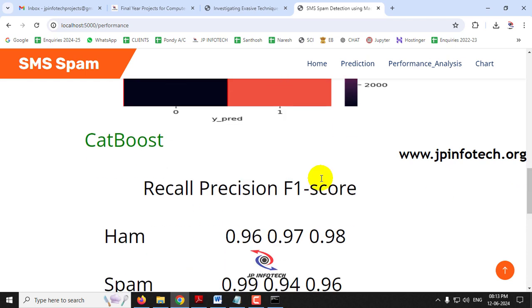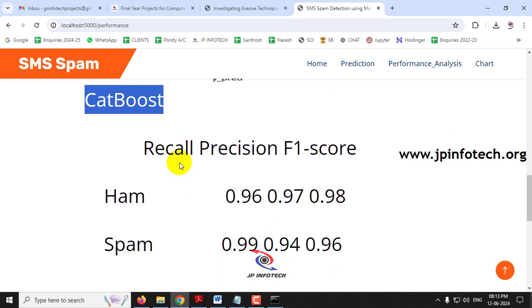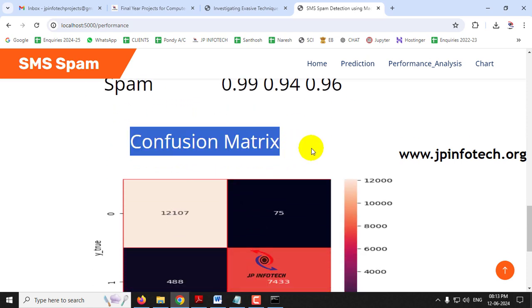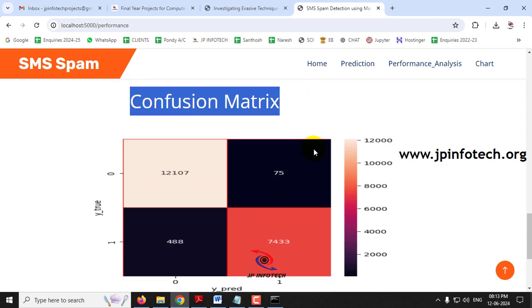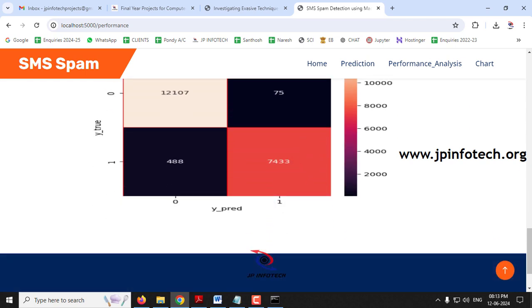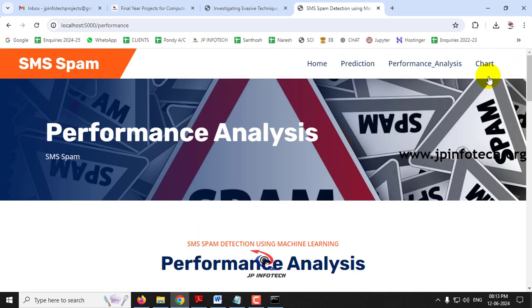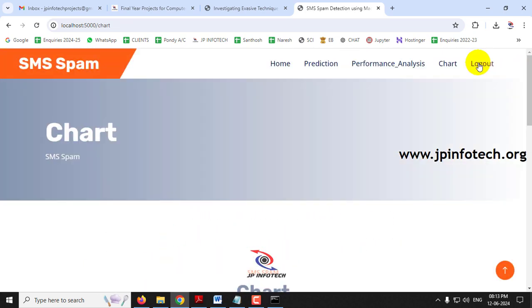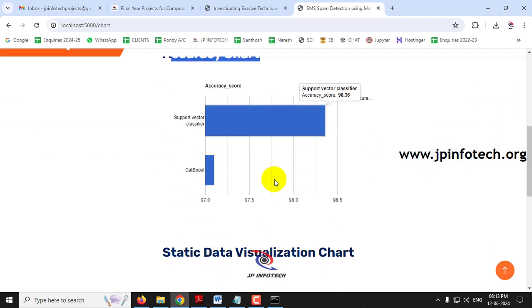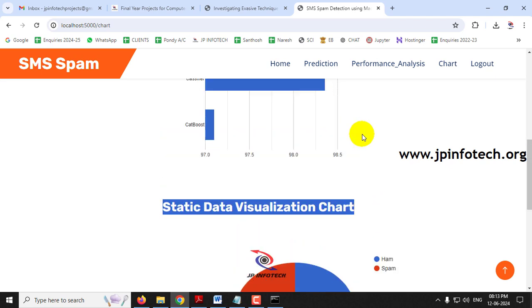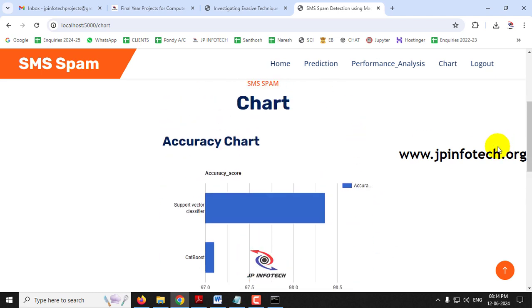Coming to the next model, the CatBoost performance analysis parameters have the recall, precision, and F1 score values for both classes, ham and spam. And here is the confusion matrix for this CatBoost classifier, which contains the true and predicted labels. Finally, let us move to the chart part. This chart part contains two charts, the accuracy chart and the static data visualization chart. Kindly note that this is a static chart only.